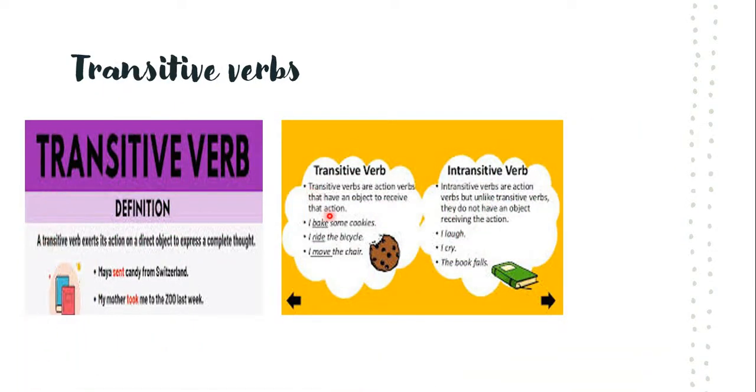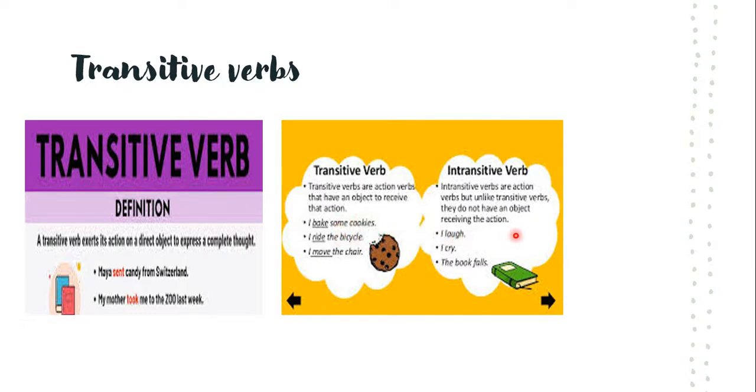Before that, children, here again is one more slide related to transitive verb and intransitive verb for the students who have not understood and who were asking me in the online class. I have given you example and definition. You have also copied in your online class. Here a transitive verb exerts its action on a direct object to express the complete thought. Here you can see, I bake some cookies, I laugh.